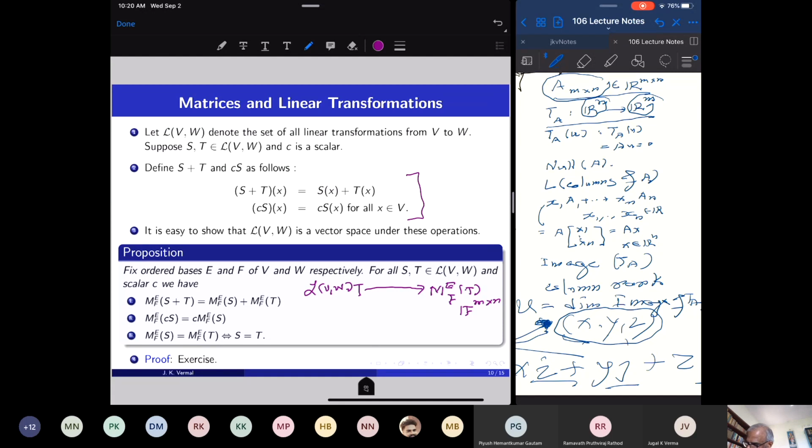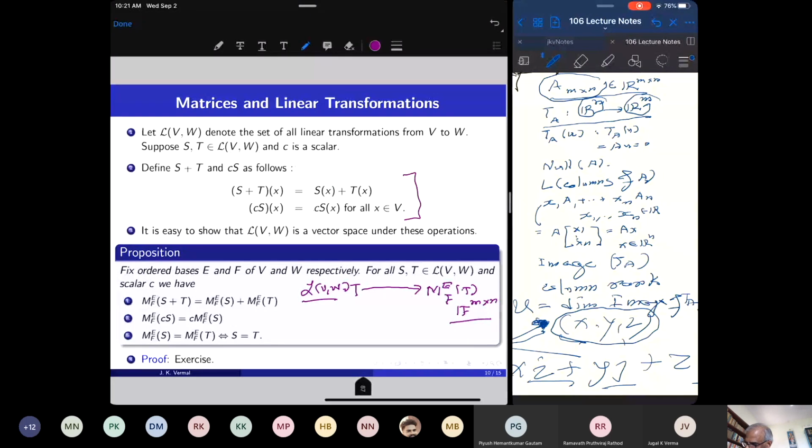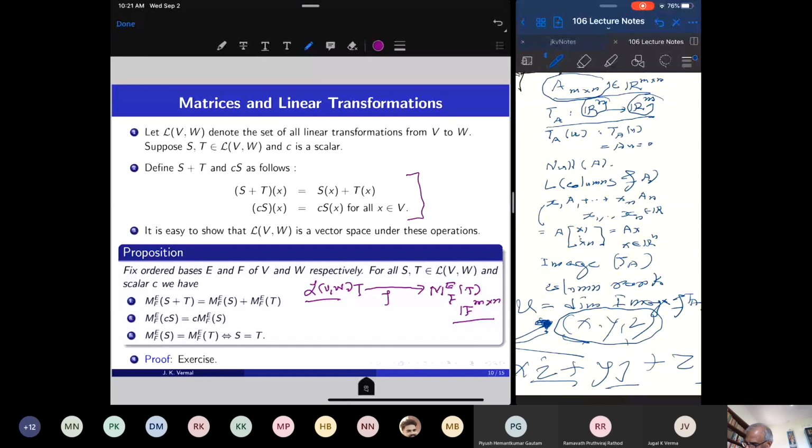So what we have set up is a map from L(V,W) to F^(m×n), which takes T to the matrix of T. This is my linear transformation; let us call it F. So F takes a linear transformation to its matrix, and the properties above are simply saying that F is a linear transformation.